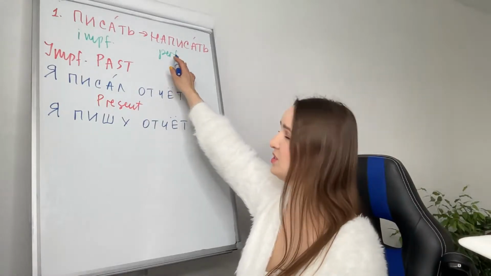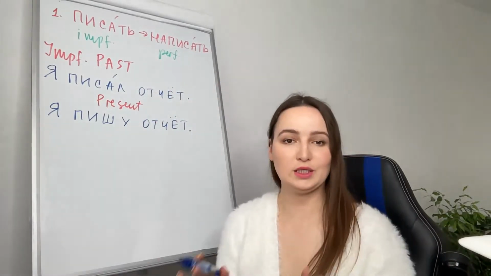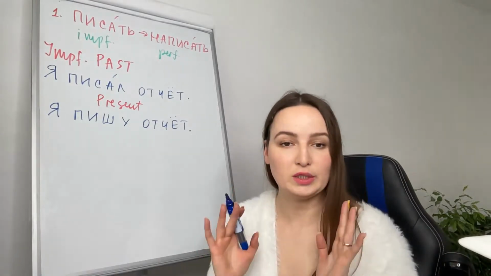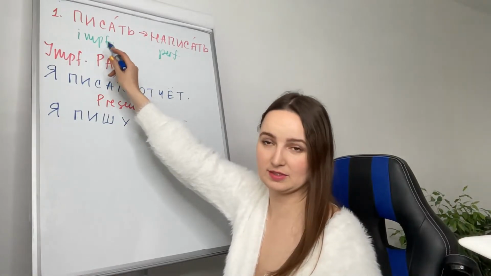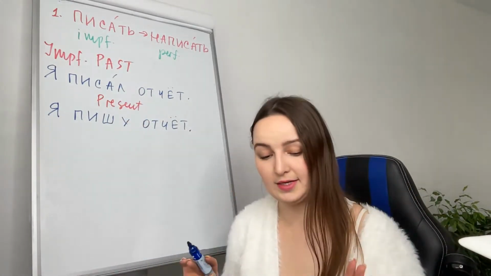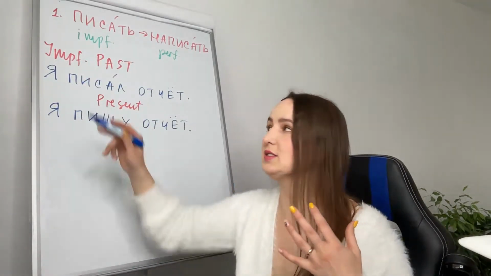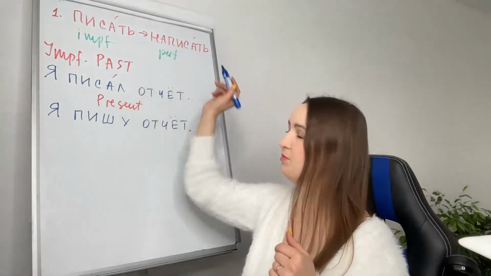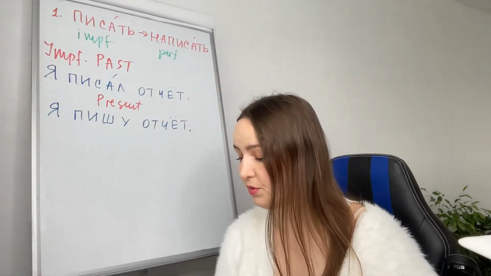You will never use perfective in present. Я пишу отчет. I'm writing a report right now, in this moment, and I use the verb in imperfective aspect. Present is always imperfective, never perfective.